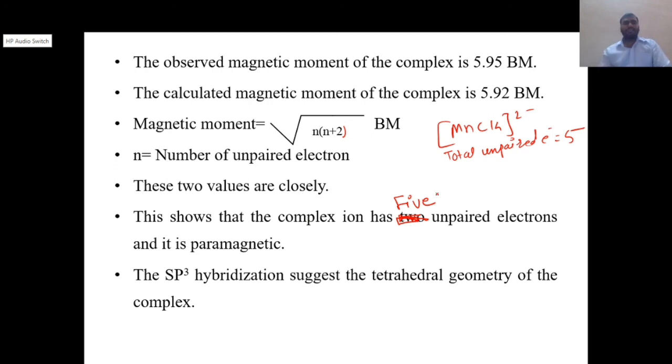So this is how the complex is formed. In the exam they can ask whether this complex is paramagnetic or diamagnetic, or ask you to explain the hybridization, or how you can explain on the basis of hybridization theory that this complex has sp3 hybridization and a paramagnetic or diamagnetic nature. Such types of questions may be asked in the examination. So this is about the tetrahedral complexes.